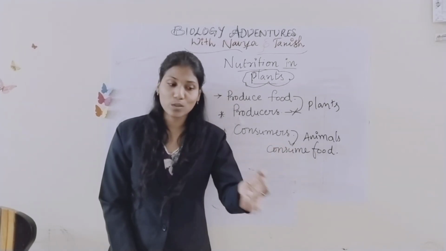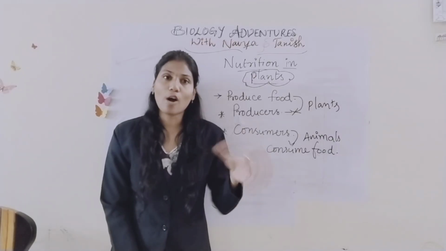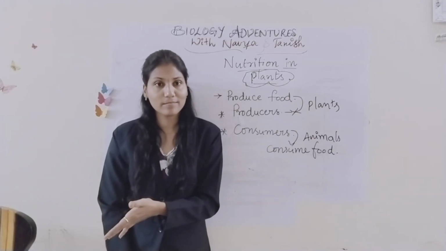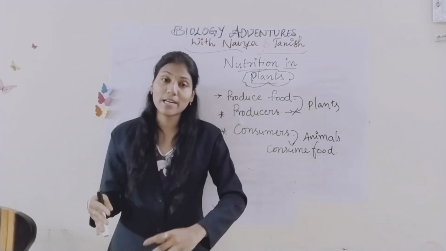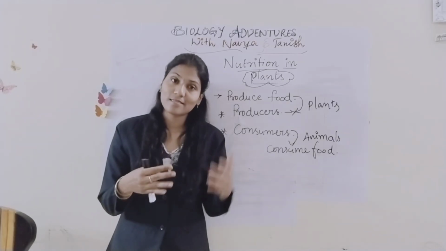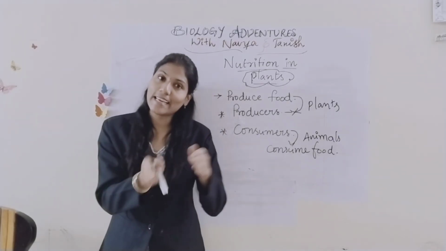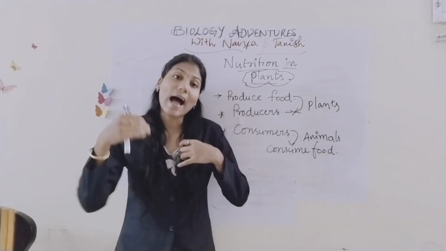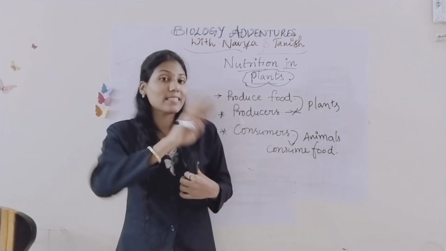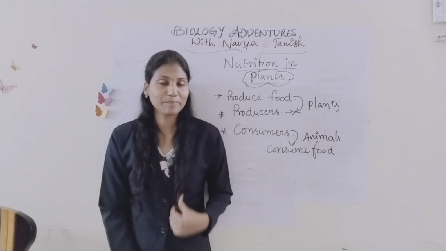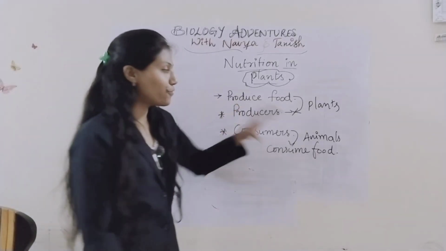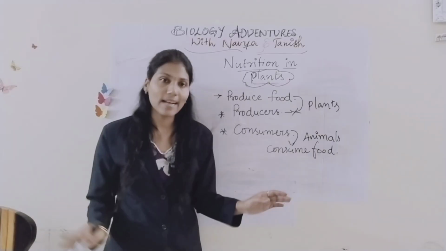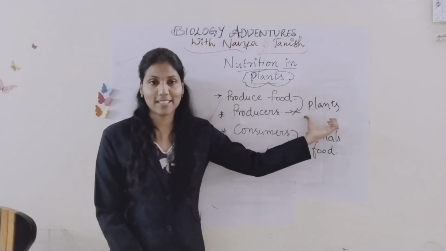If cows, goats, rabbits, monkeys are not getting any food from plants, do they survive? Do animals survive? Because animals are eating animals only. Lion eats deer, and the deer eats plants. So animals eat animals that have eaten plants, right? So in the food chain, all animals and all things depend on the plants.